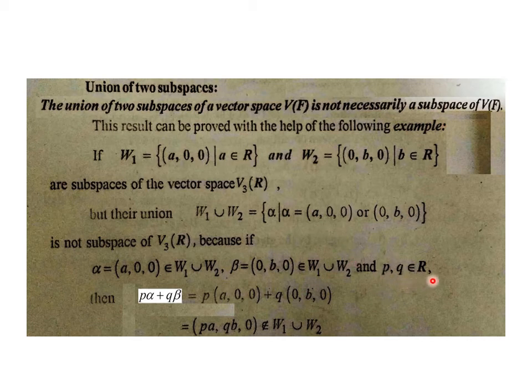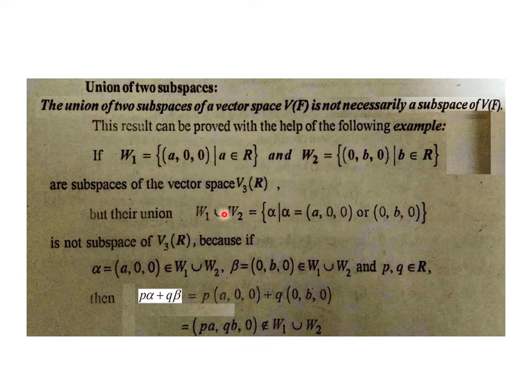So p, q are elements of the field. The field is the set of real numbers. So p, q belong to R. What we need to prove for finally saying that W1 union W2 is a subspace is that p alpha plus q beta belongs to W1 union W2. So we take p alpha plus q beta, which is p into alpha, alpha meaning (a,0,0), plus q into beta, meaning (0,b,0). It simply becomes (pa, qb, 0), and it's not an element of W1 union W2, which would have to be the case for W1 union W2 to be a subspace, but it's not an element.